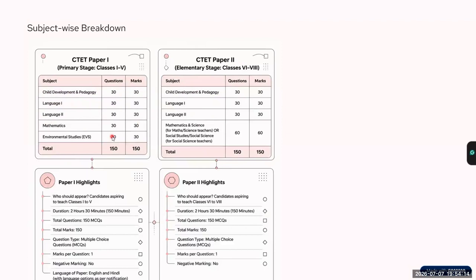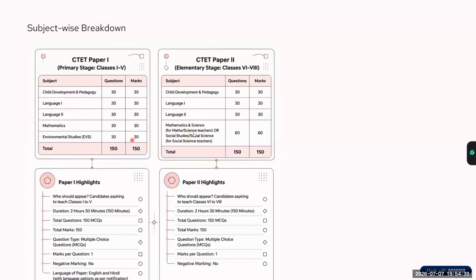The pattern is same. Now, the difference is, for example, someone has taken language 1 as Hindi and language 2 as English. Or maybe the person who has taken language 1 as English and language 2 as Hindi. This can be the difference. And this confusion we will solve in the coming slides.